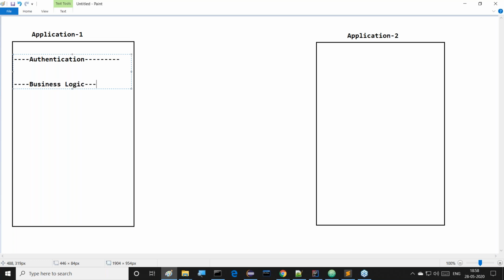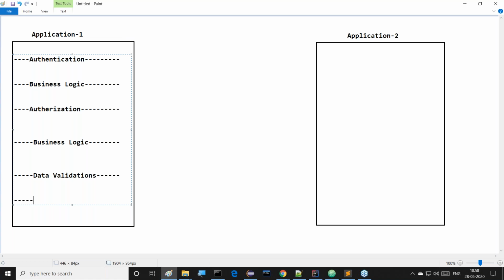Business logic is provided here. Next one is authorization. This is one service. Then after that, business logic we are able to provide. Then the other thing is data validations. This is one service. Now here also business logic we are able to provide.